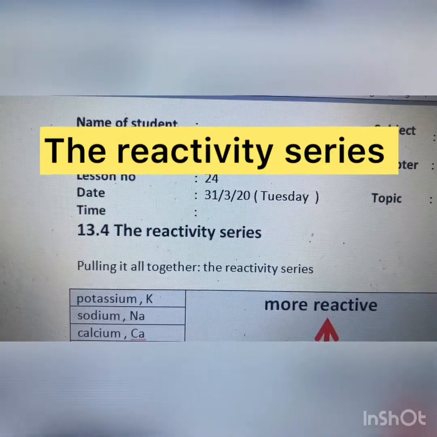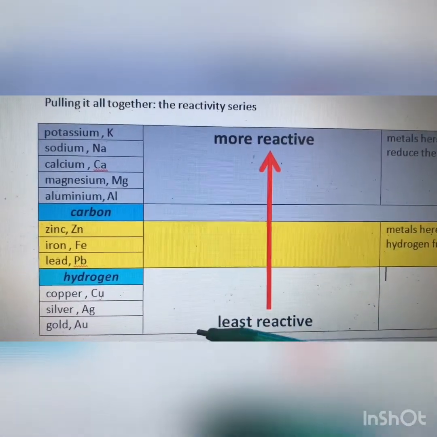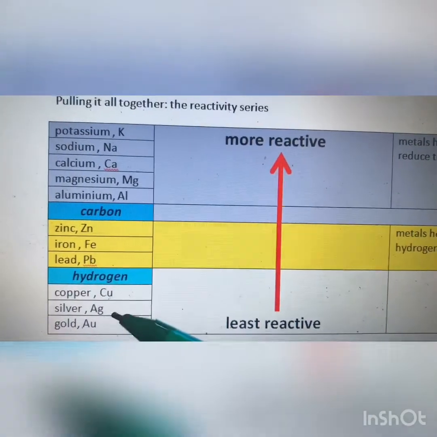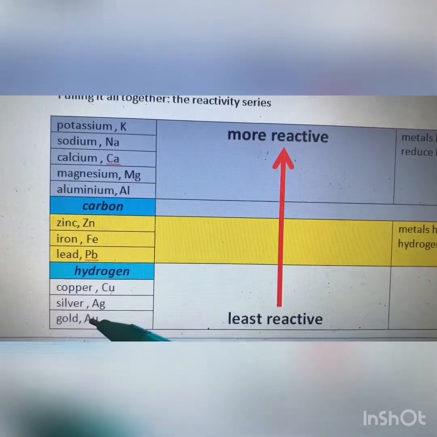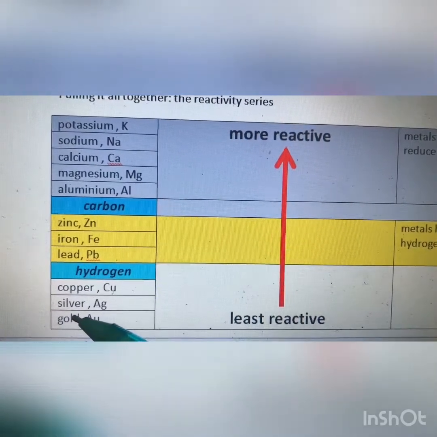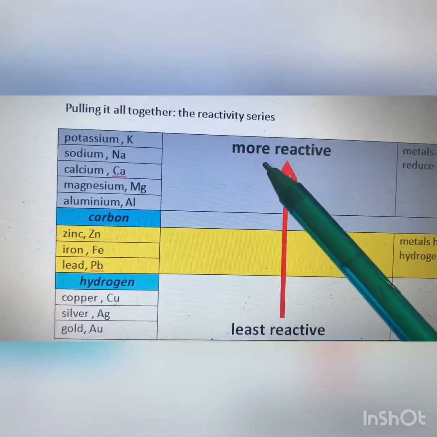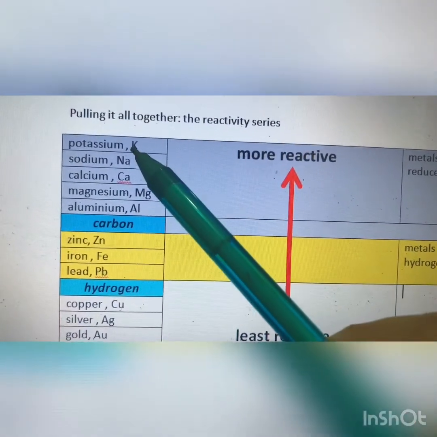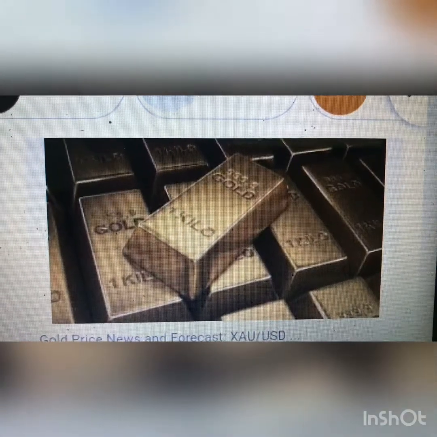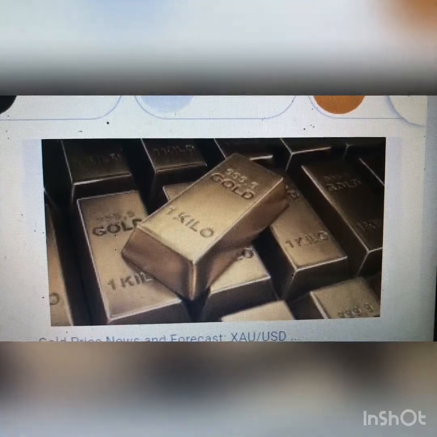13.4, the reactivity series. From the bottom to the top, from the least reactive metal to the most reactive metal. So gold is considered as the least reactive metal among these metals. Less reactive means more stable. More reactive means very not stable. Gold is very stable because it is not reactive.